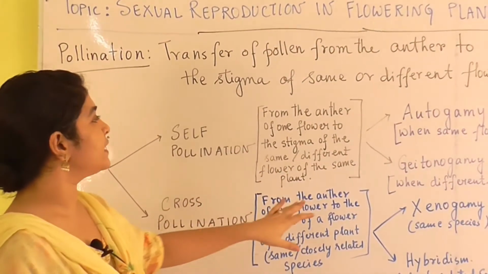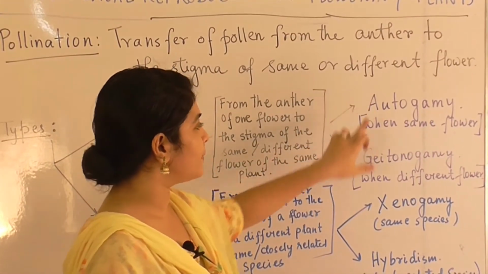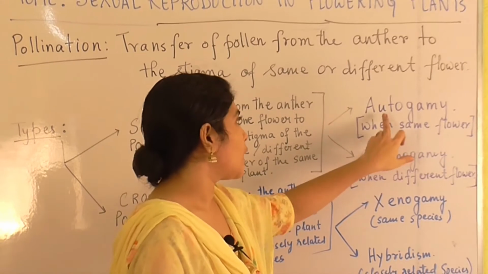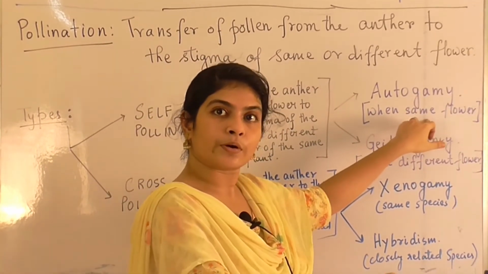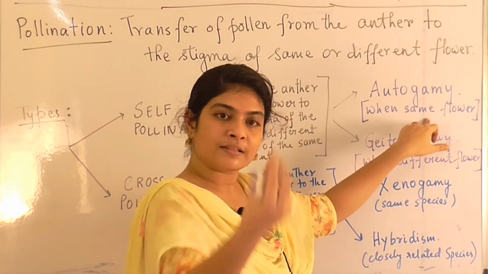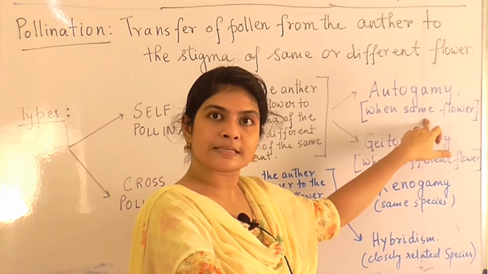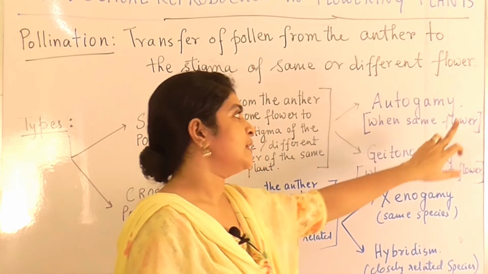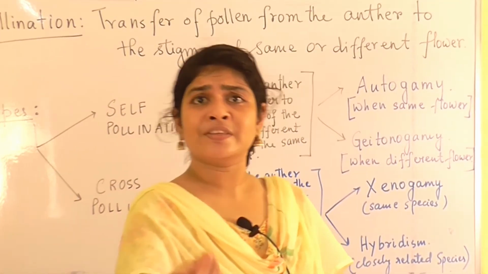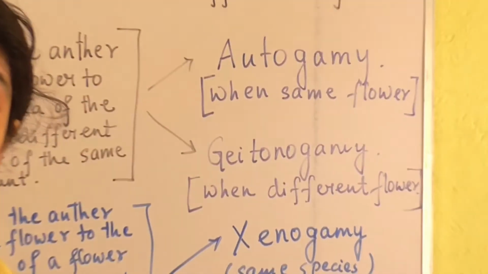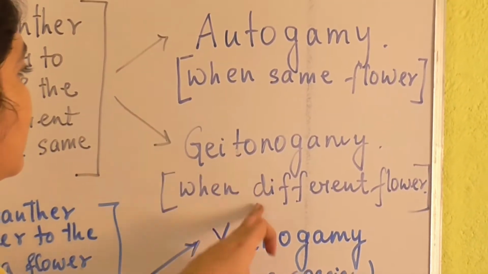Self-pollination can be of two types: autogamy and geitonogamy. Autogamy is when the pollination takes place within the same flower, that is, the pollen grain comes out of the anther and falls on the stigma of the same flower. And geitonogamy is when the pollen grain falls on a different flower but in the same plant.